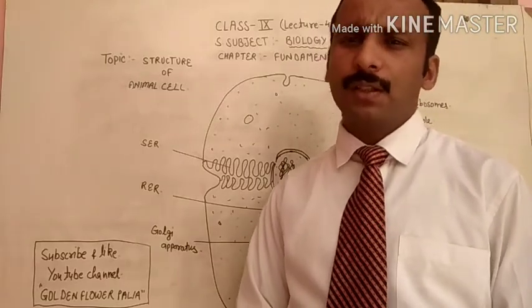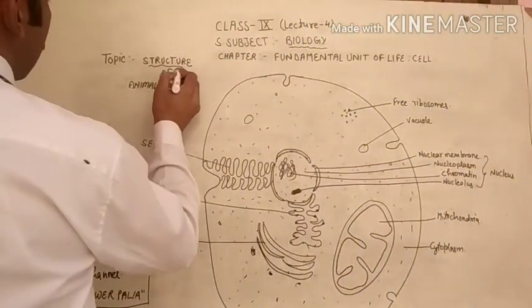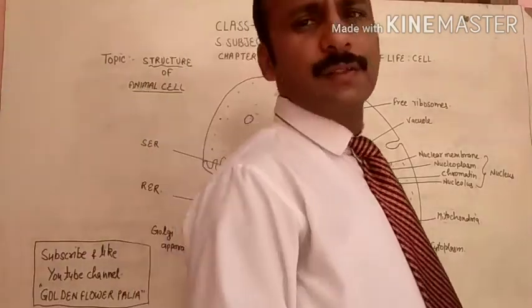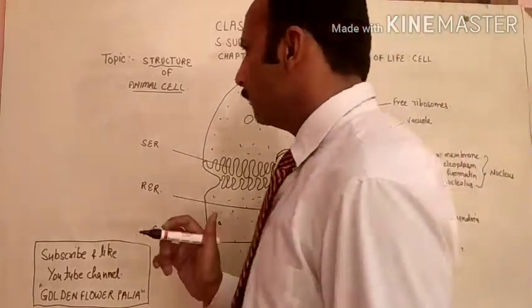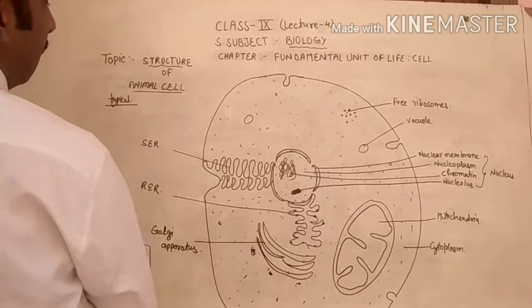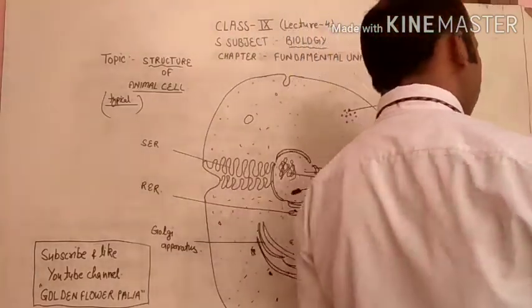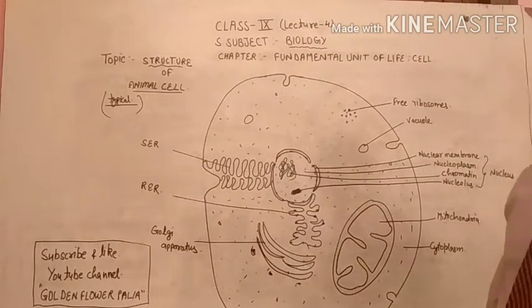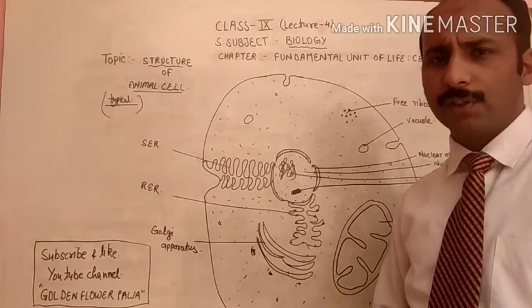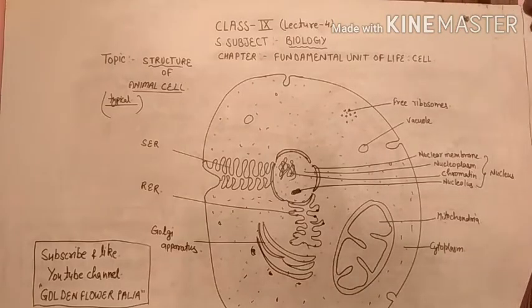So my dear students, today we will discuss the structure of an animal cell. In the last video we discussed the structure of a typical plant cell. Now today we will discuss the structure of a typical animal cell. Typical means a general structure which is followed by all kinds of animals. That is called the typical structure.